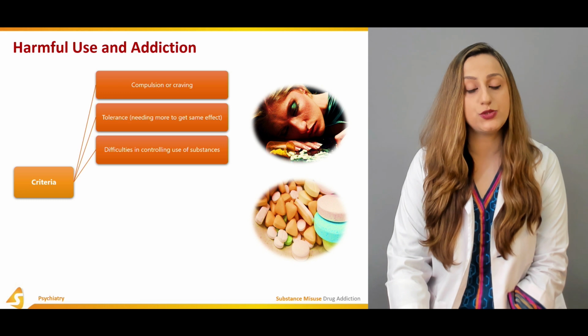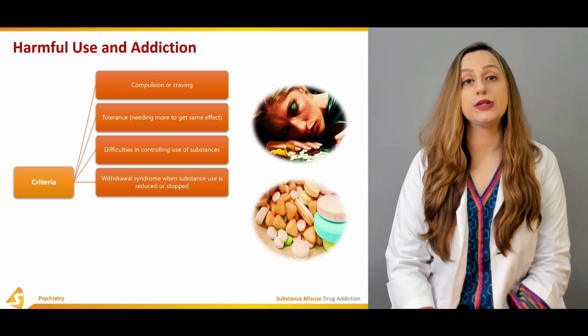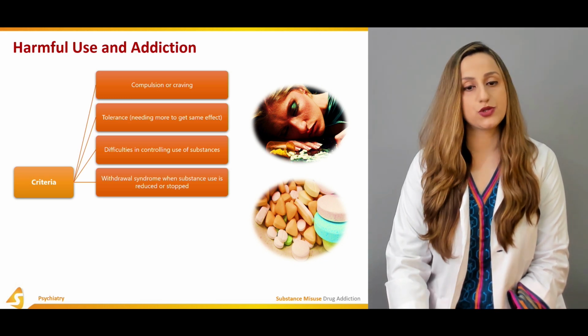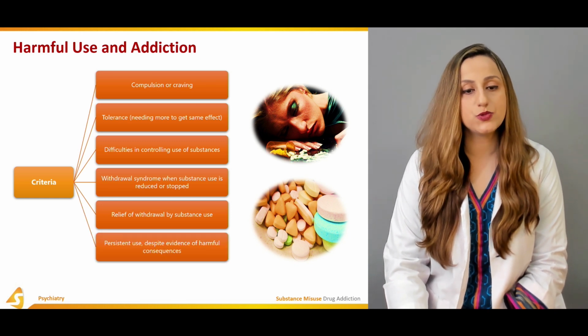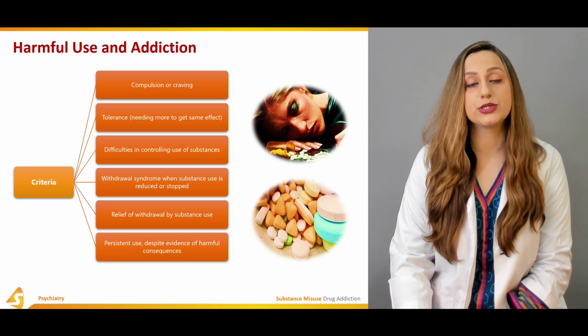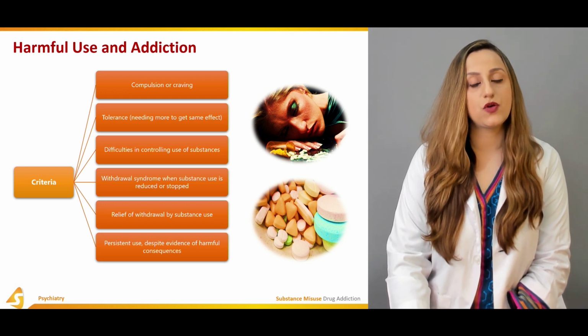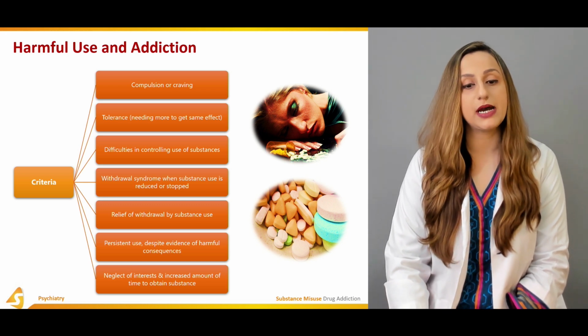difficulties in controlling the use of the substances, and then we have to keep in our mind the withdrawal symptoms as well. When the substance use is reduced or also stopped in some instances, the relief of the withdrawal by the substance use is also kept in mind, and then we also take into account the persistent use despite the evidence of harmful consequences, the neglect of interests and the increased amount of time to obtain the substances.